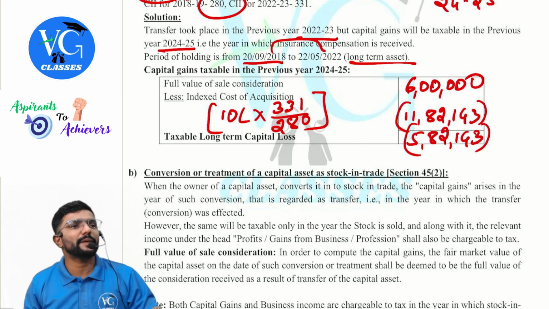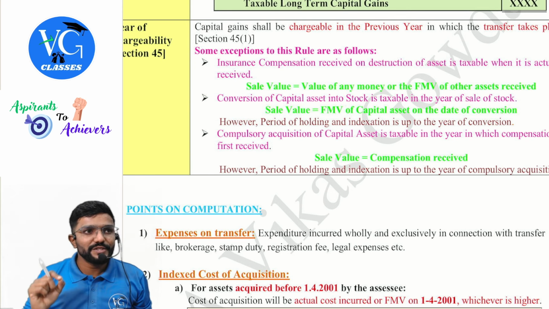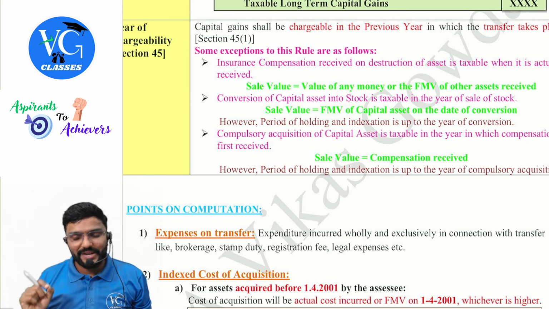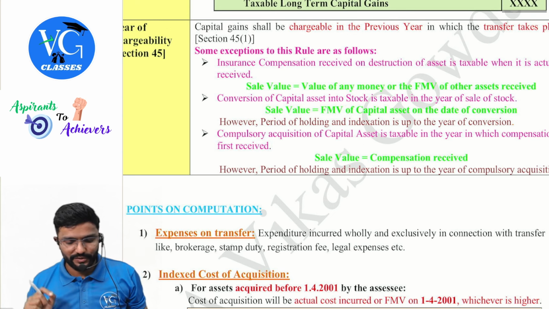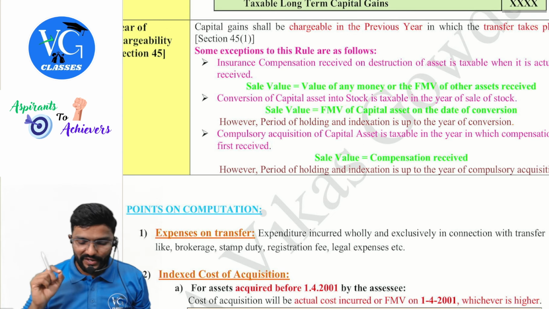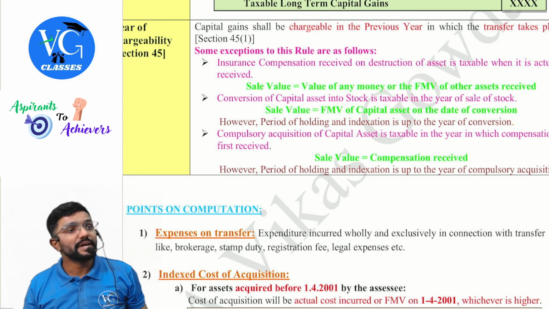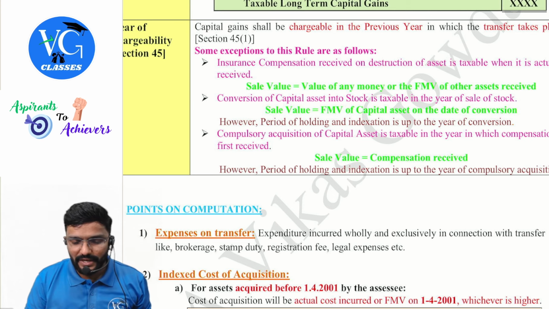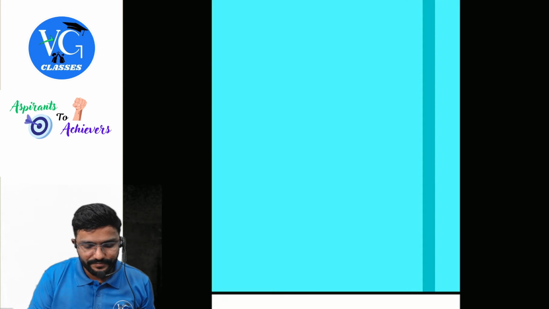stock is sold. Sale value is equal to what? FMV of the capital asset on the date of conversion. However, the period of holding and indexation is up to the year of conversion. Guys, listen here. I will explain this with an example.